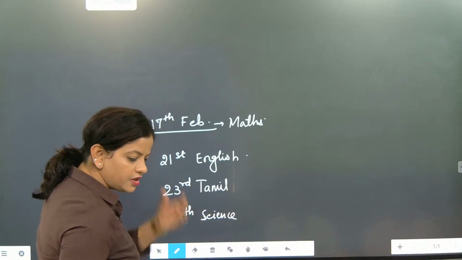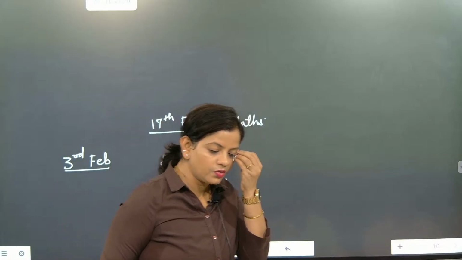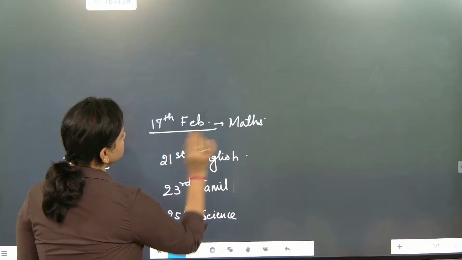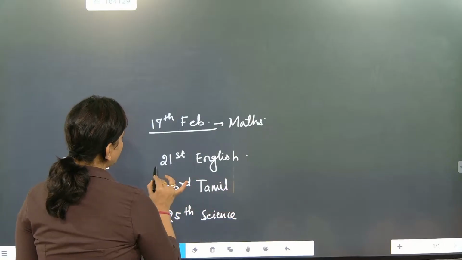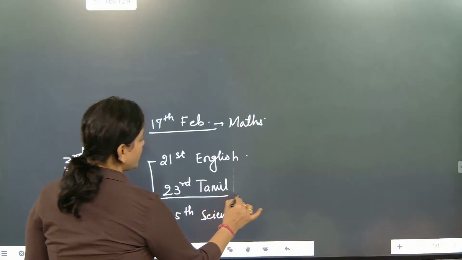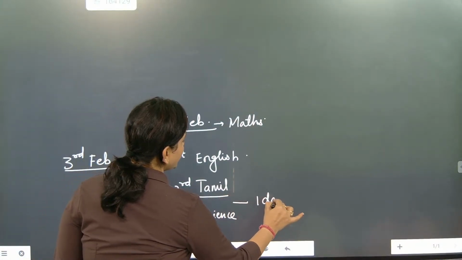Those who have Hindi, I don't know which day they have it, but please pay attention here. 17th is maths. Between 21 and 25, we have the Tamil exam in between, and we can't disturb the students, so only 1 day gap is there.